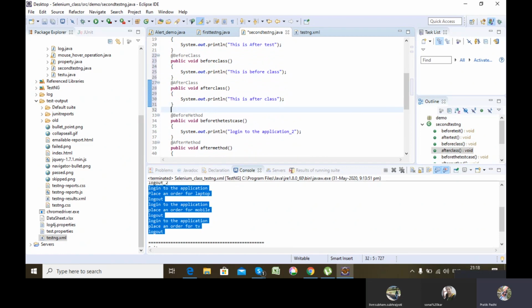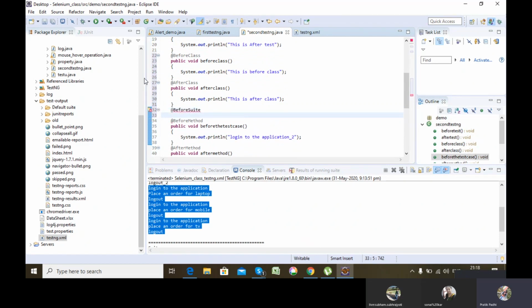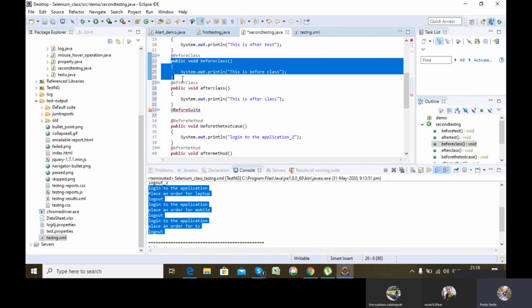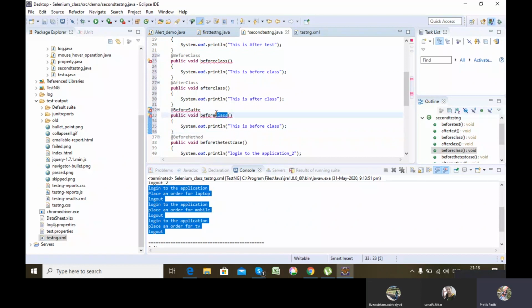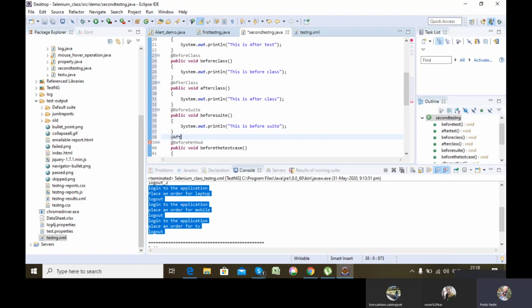There are two more: @BeforeSuite and @AfterSuite.